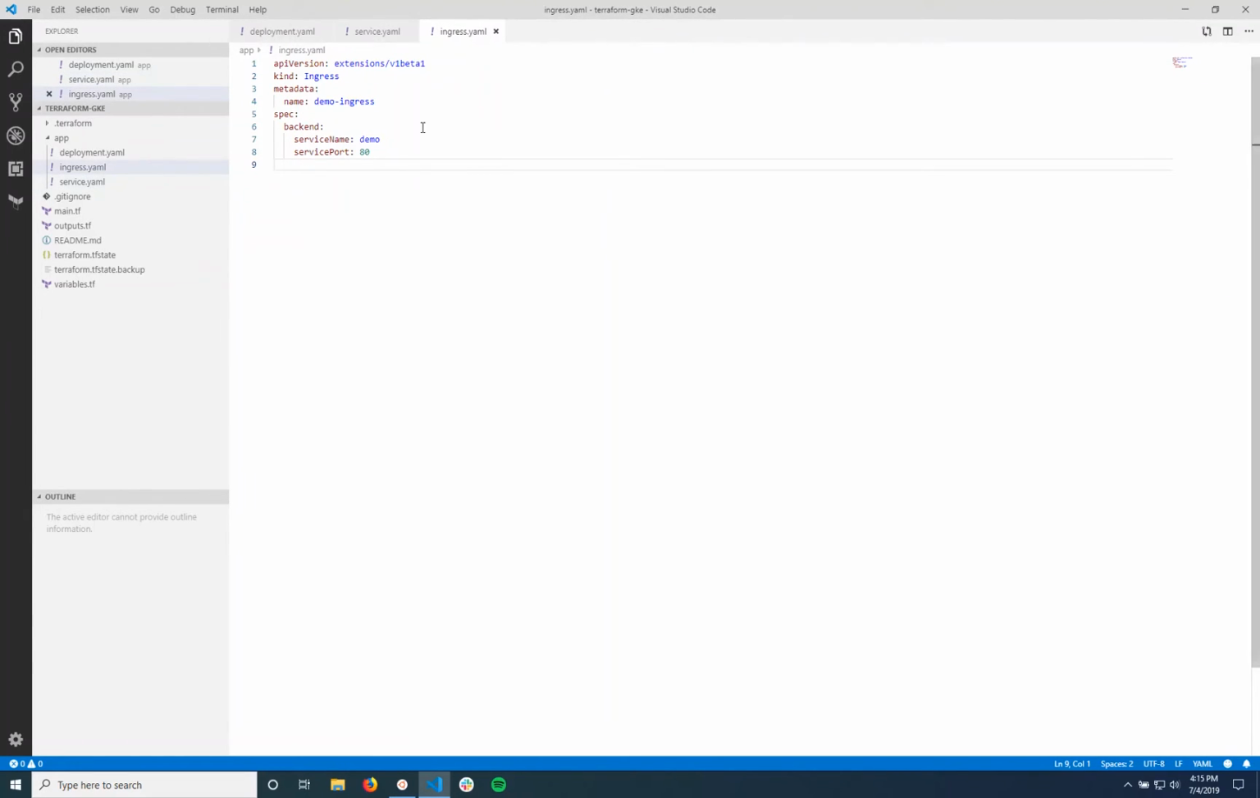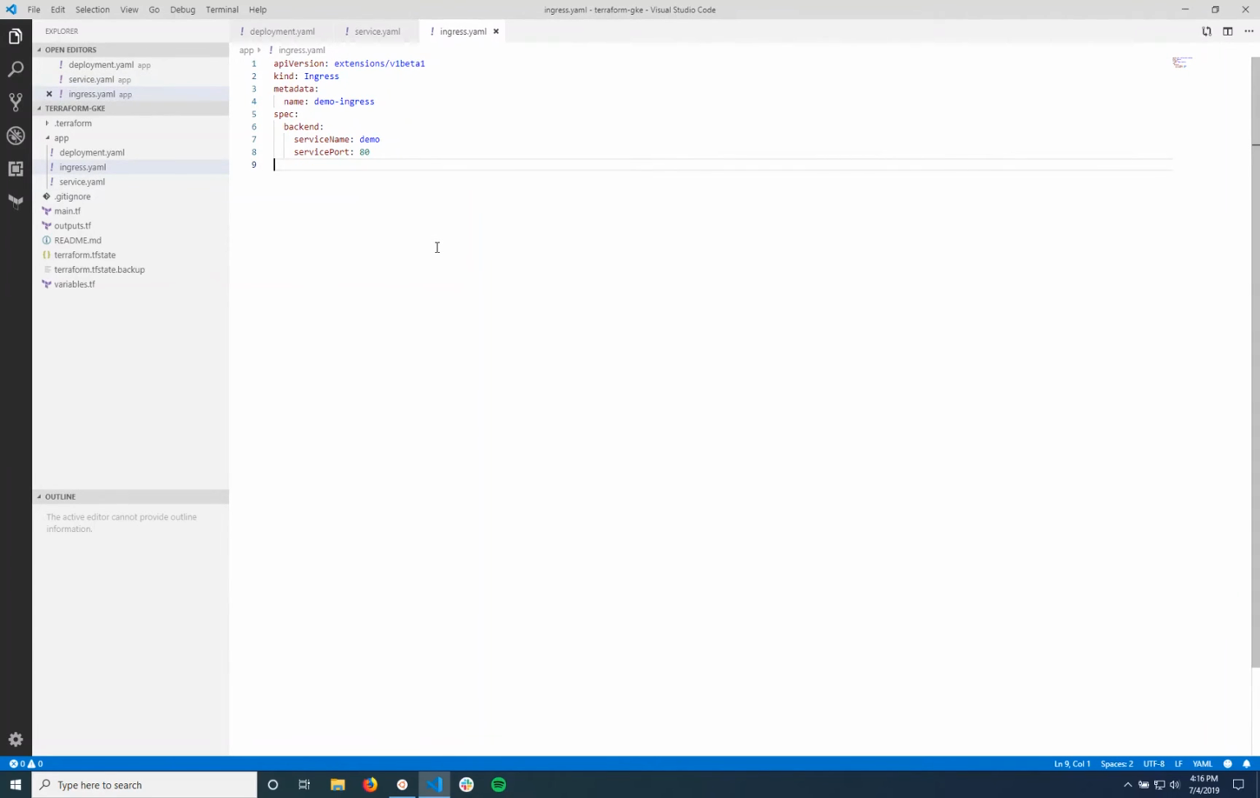So the ingress, I was talking about how it's going to launch a cloud load balancer. It's going to take about 5 minutes to provision. It's very simple here. It's just going to define the service name. So we're going to have to point to that service because the service is how we're pointing to that pod. And so the ingress is going to point to that demo service, and then the service port is going to be 80. We have that defined in the service here.